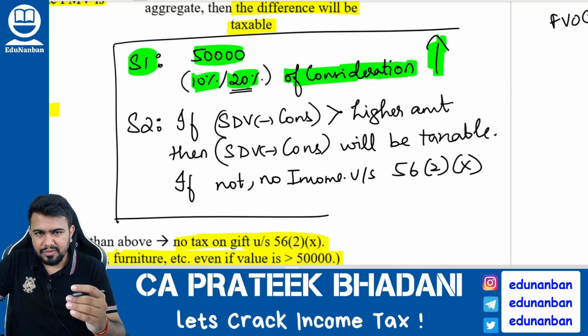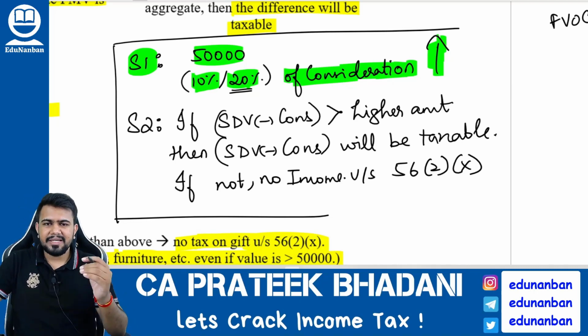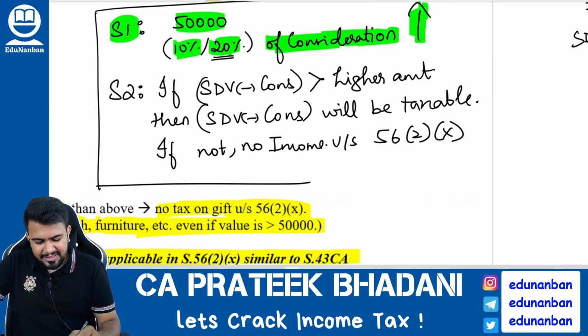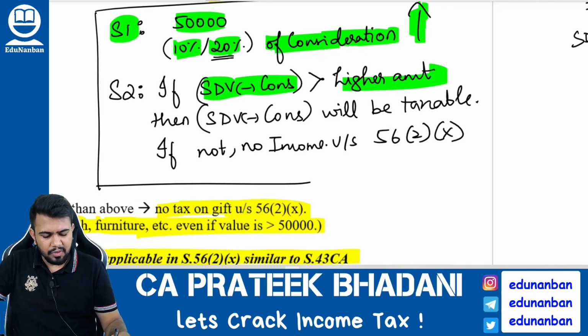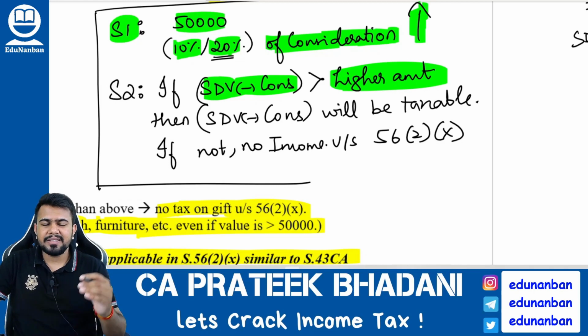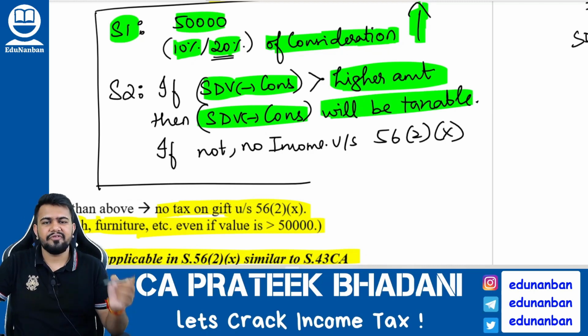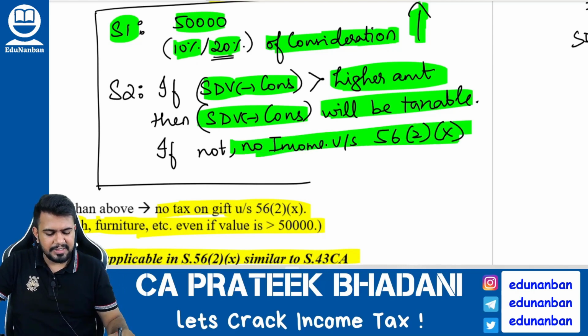So take 50,000 or 10% or 20% of the consideration, whichever is higher. Then see, if stamp duty value minus consideration is more than the higher amount, then stamp duty value minus consideration will be taxable under 56(2)(10). However, if it is lesser than the higher amount, then there is no income under 56(2)(10).